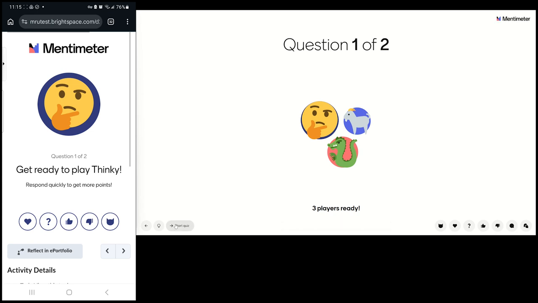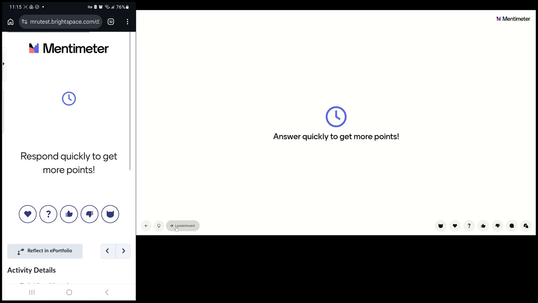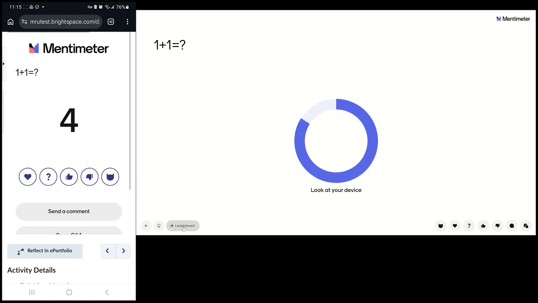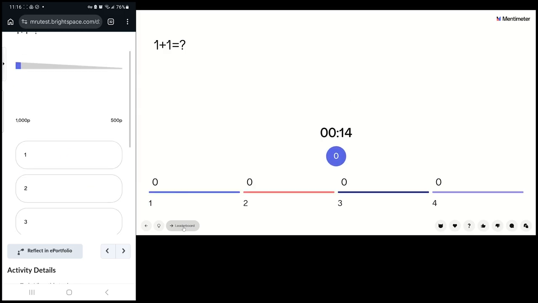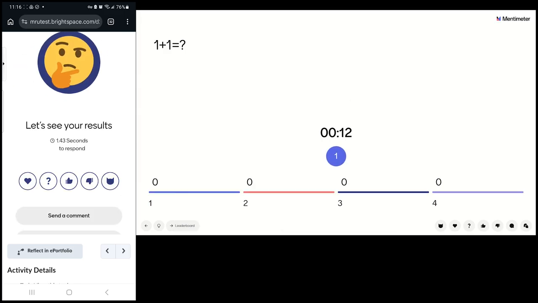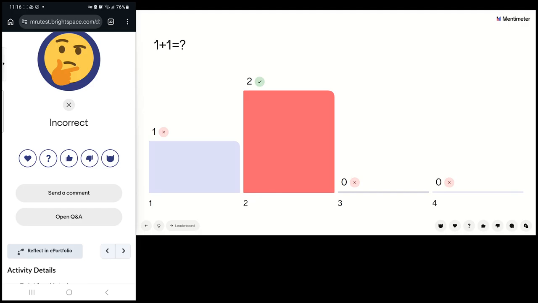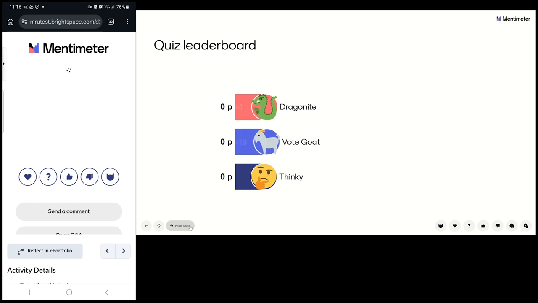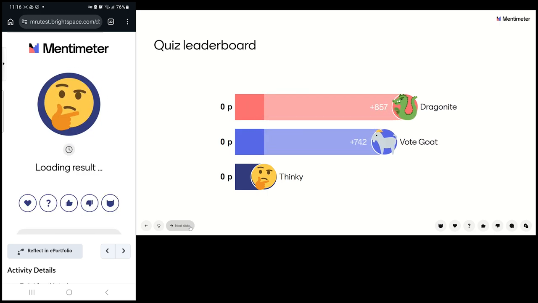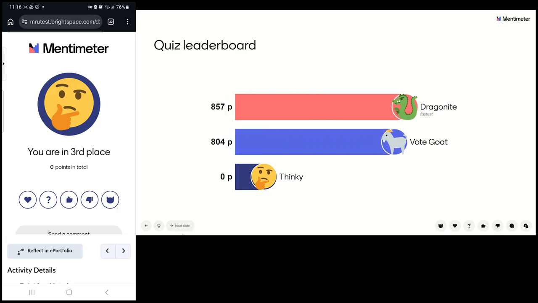And now the instructor is going to start the quiz, and there's a countdown. It's 1 + 1 is the question, and I'm going to quickly answer it really fast. And other students will answer it. And I think I got it wrong, by the way. Anyways, now the instructor's showing I got it wrong. Yeah, I got it incorrect. All right. So when I see the points, we get them based on whether we got it right and the speed that we answered it. Okay, next question.